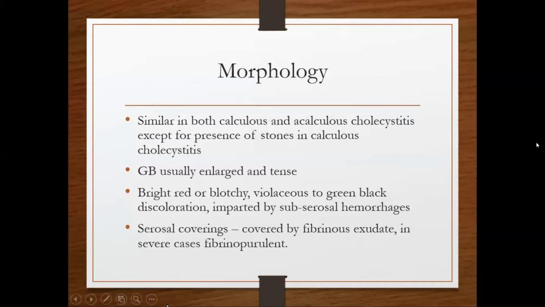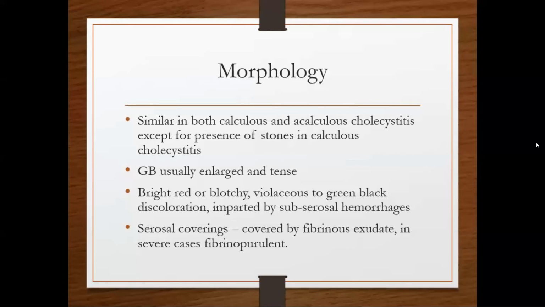So the serosa is covered by fibrinous exudate in acute cholecystitis. In severe cases, in addition to fibrinous exudate, there is also pus, which is known as fibrinopurulent exudate. So in severe cases, the serosa is covered by fibrinopurulent exudate.